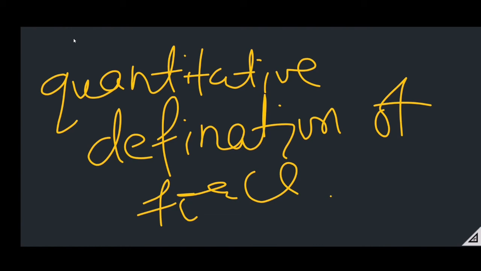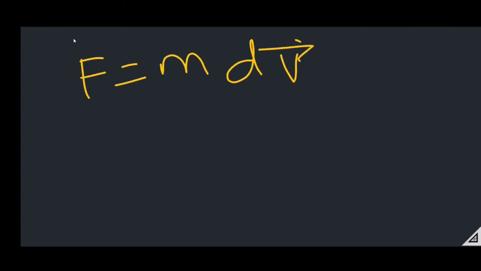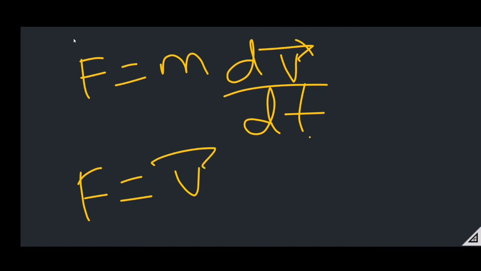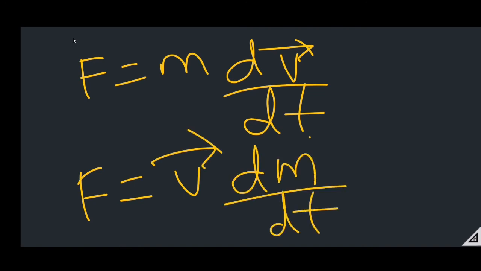It gives the formula of the force: F equals m dv by dt when the change in mass is constant, and F equals v dm by dt when the change in velocity is constant.